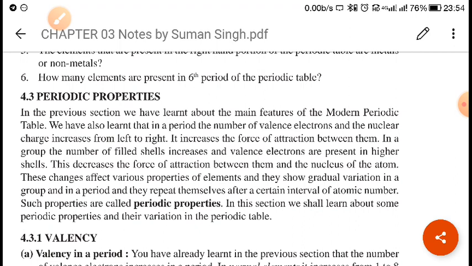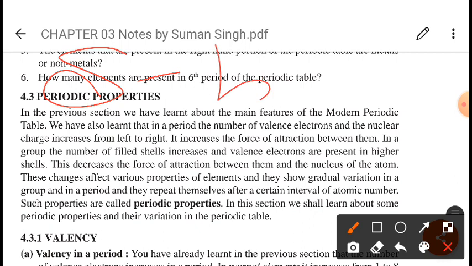Let me explain. Suppose we are talking about the S block elements. What are the elements which come in the S block? Lithium, sodium, potassium, rubidium, cesium and francium, beryllium, magnesium, calcium, strontium, barium and radium. Why is it called S block element?